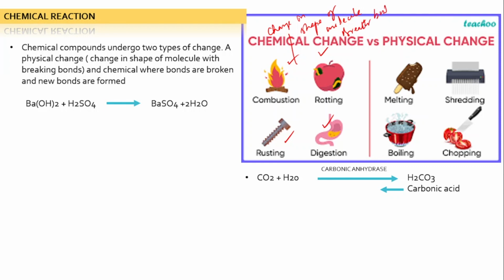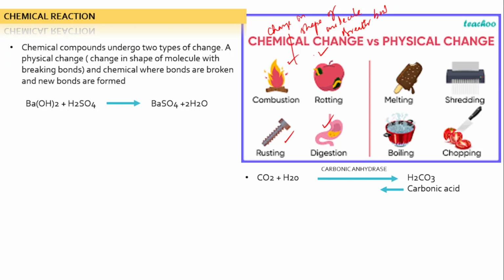Whereas in chemical change, bonds are broken and new bonds are formed. Whereas in physical change, the shape of the molecule changes along with the breaking bond. So chemical compounds undergo two types of change. A physical change, that is change in shape of molecules with breaking bond.